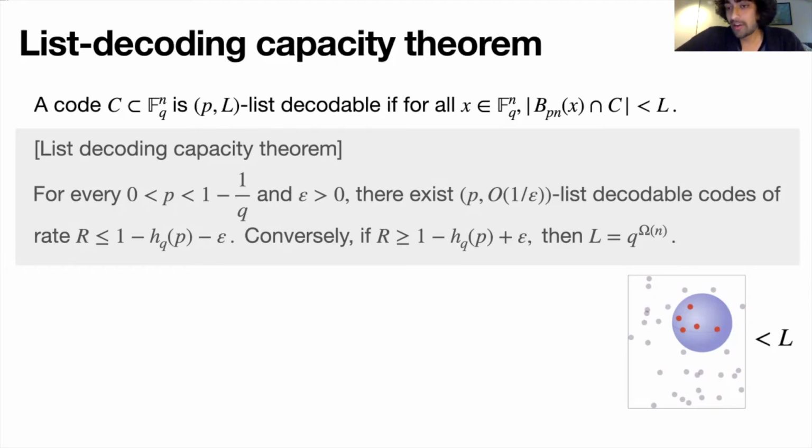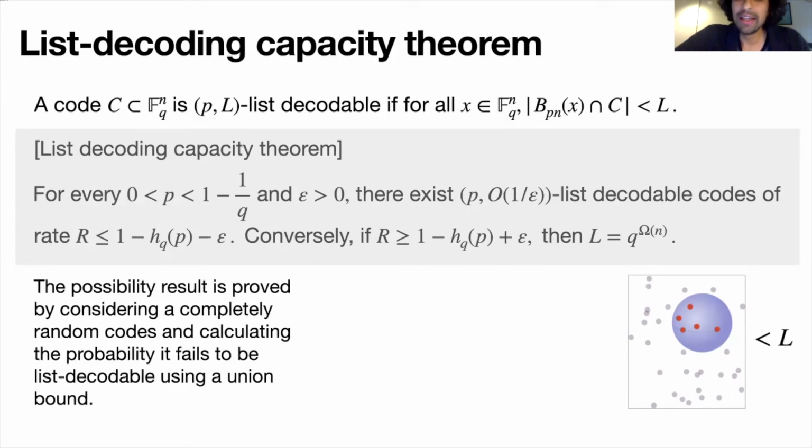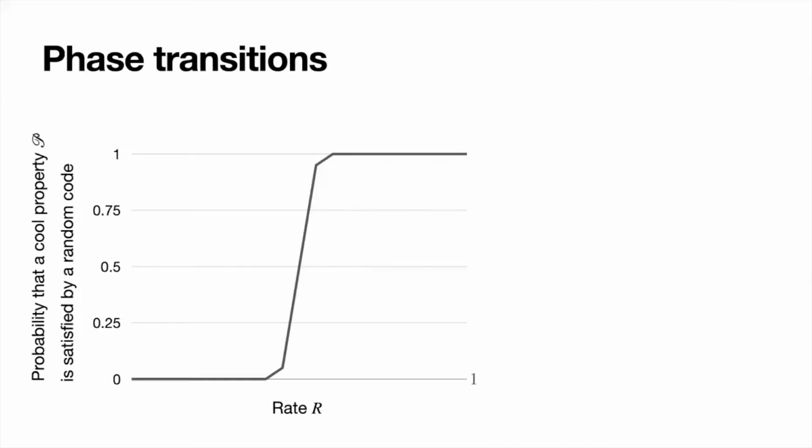The way you show that there are in fact codes which are list decodable with small list sizes at rates slightly less than 1 minus H_q of p is just by bounding the probability that a random code fails to be list decodable using a union bound. In this way, the property of not being list decodable with small list sizes undergoes a phase transition for random codes. That is, below a certain rate, this probability is close to 0, and even slightly above that rate, it quickly jumps to 1, because in fact, no code above that rate is list decodable with small list sizes.